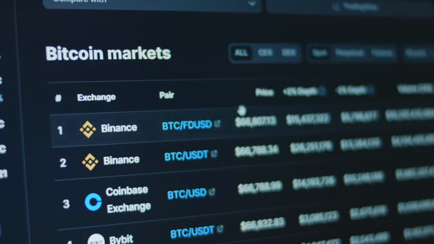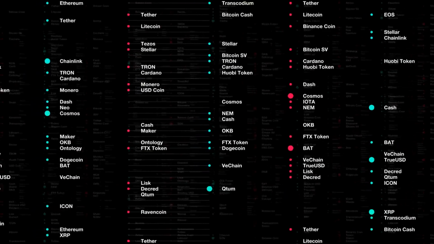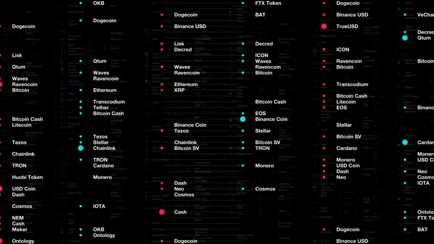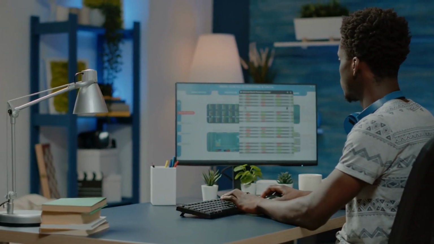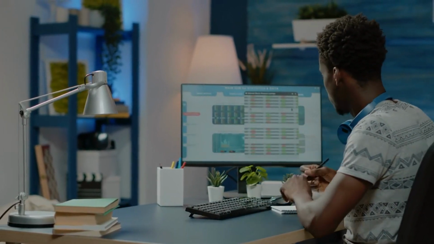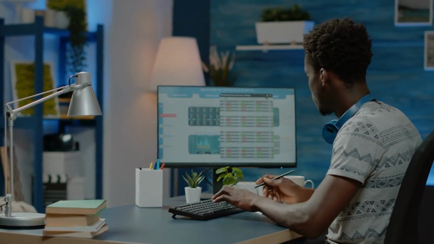Another way to predict crypto prices is by using prediction markets. These are online platforms where users can trade on the likelihood of an event occurring. For example, the yes share in a market on whether Sam Bankman-Fried will be sentenced to more than 50 years in prison represents the current probability that he will receive such a verdict.